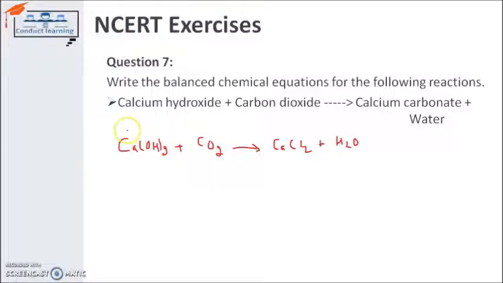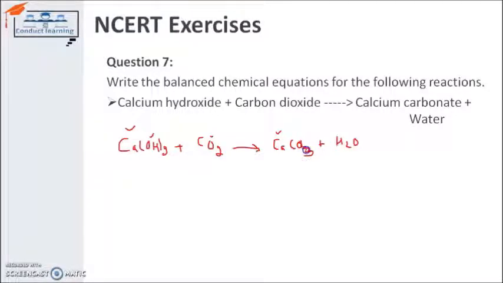Calcium has 1 atom on this side and 1 atom on this side, so calcium is balanced. Oxygen has 4 atoms on the reactant side and 2 atoms on the product side, so it's not balanced. Hydrogen has 2 atoms on the reactant side and 2 on the product side, balanced. Calcium hydroxide and carbon dioxide give calcium carbonate, not calcium chloride.